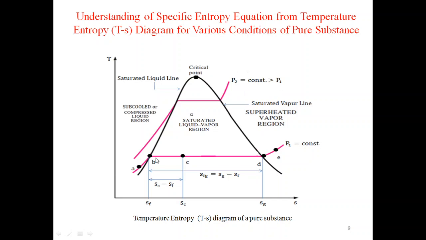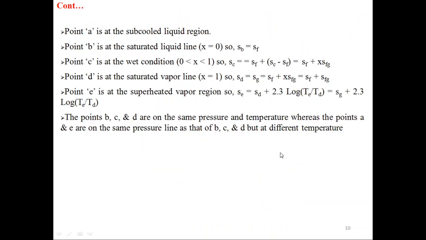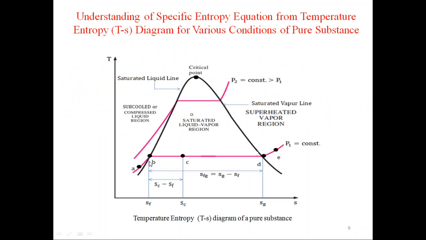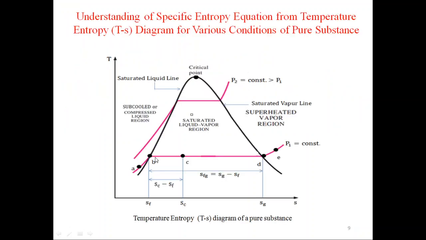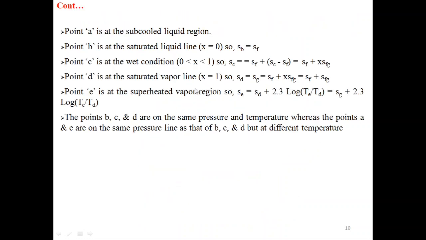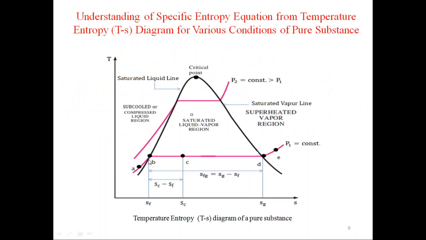Here we have taken 5 points A, B, C, D, E. Point A is in the subcooled liquid region. Point B is on the saturated liquid line, x equal to 0. So the value of SB is equal to SF, that is, the specific entropy at point B will be equal to SF.